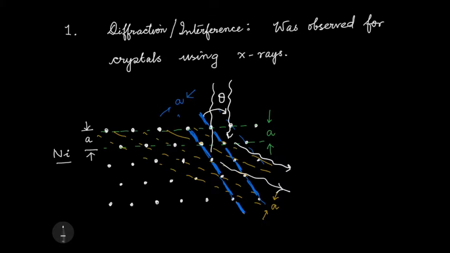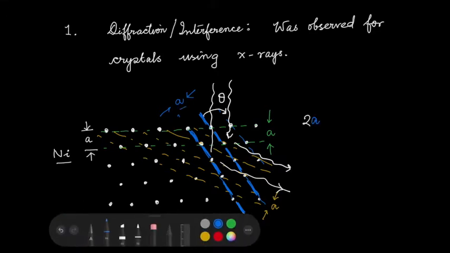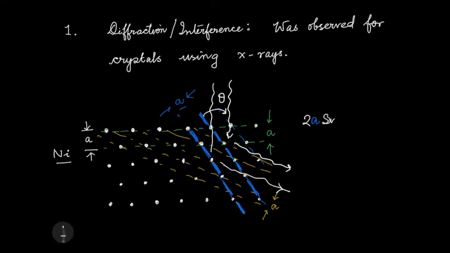So remember what we saw: 2A, where A is the blue A, this A, sine theta equals n lambda, with n equals 1. This is the condition for the maximum. Now this was seen, and this interplanar spacing of nickel was measured. So once you do the X-ray diffraction, you can measure all these different A's, all the possible interplanar spacings. That's a very well-known technique used in crystallography even nowadays.